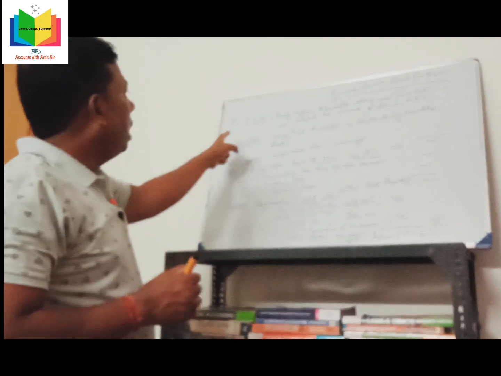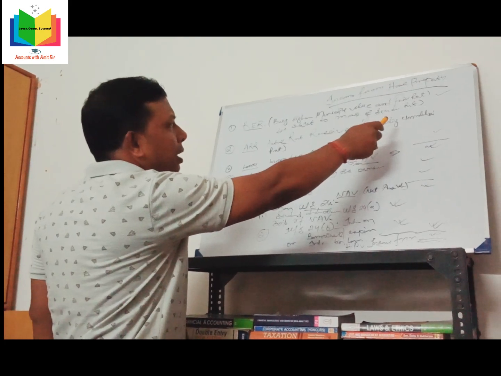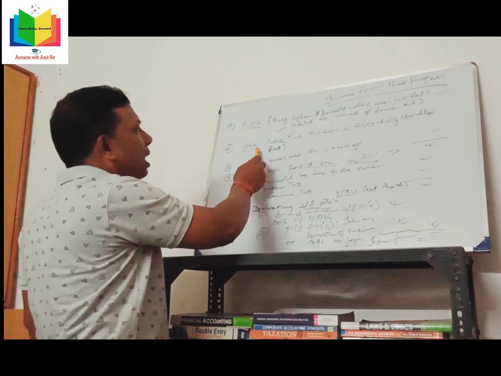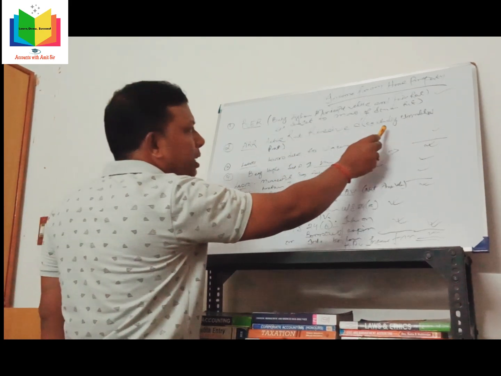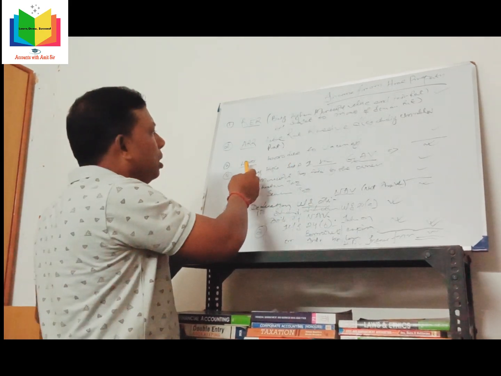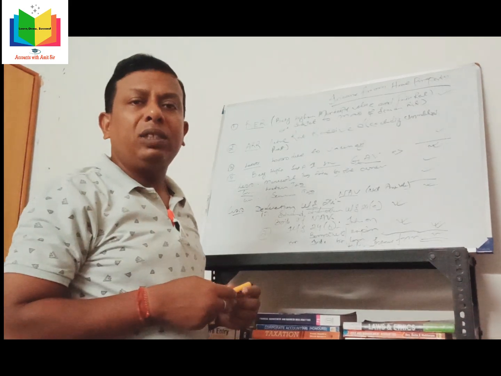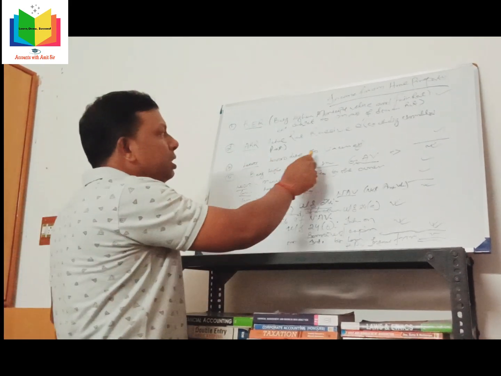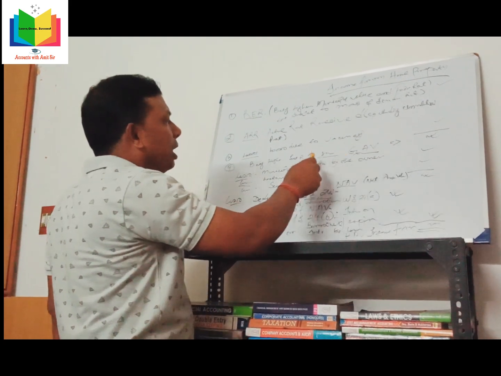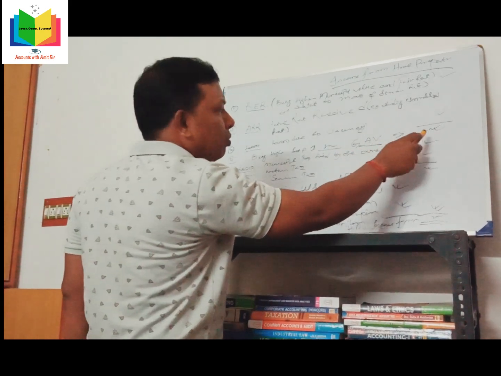At a glance, RER, reasonable expected rent, being higher of municipal value and fair rent but subject to a maximum of standard rent. Number 2, ARR, actual rent received excluding unrealized rent. Unrealized rent means rent which is not realized. Less loss due to vacancy. If the house is vacant for 1 month, 2 months or 3 months, it will be deducted from ARR as loss due to vacancy. After that we take the higher of step 1 and step 2, that is GAV, gross annual value.